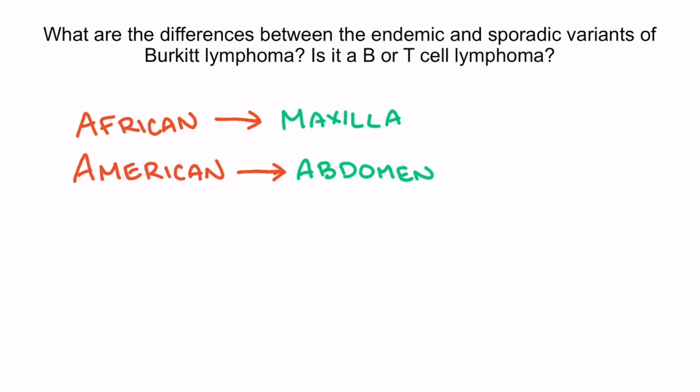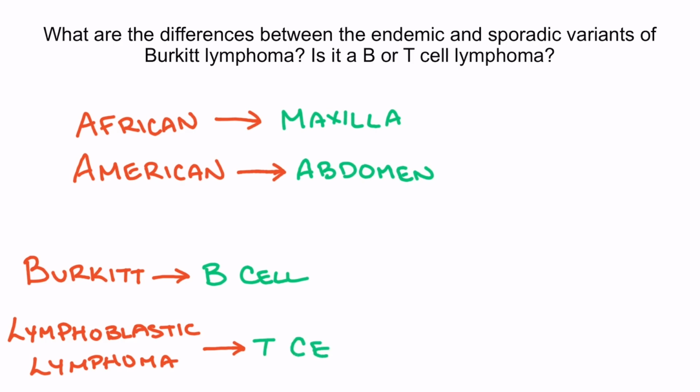Now, is this a B or T cell lymphoma? Recall that Burkitt is one of the high grades of non-Hodgkin lymphomas, along with the lymphoblastic lymphoma. Burkitt is a B-cell lymphoma, while lymphoblastic lymphoma is a T-cell lymphoma.